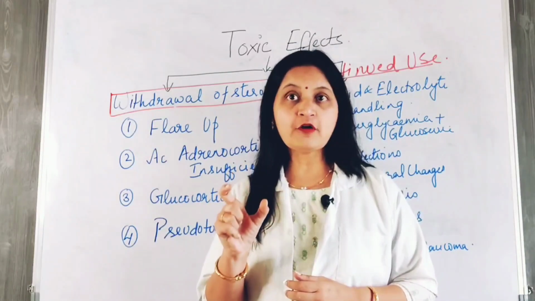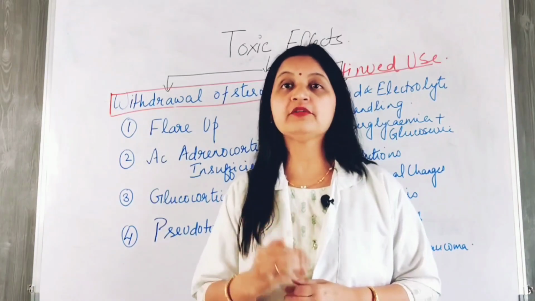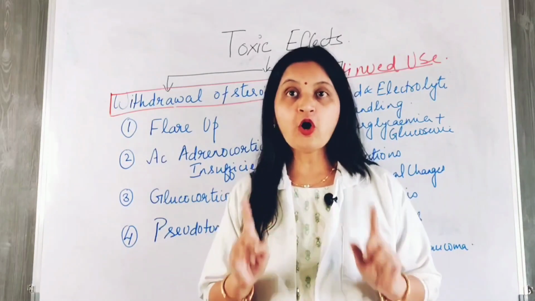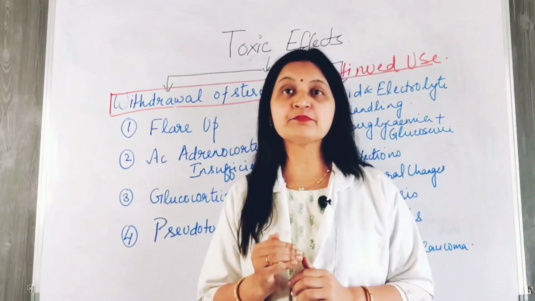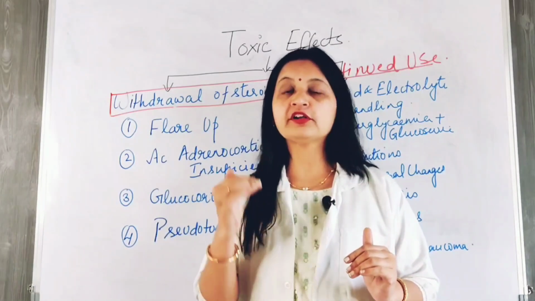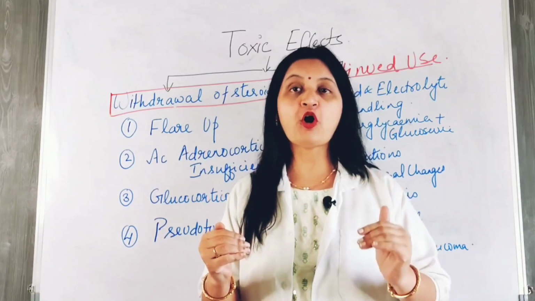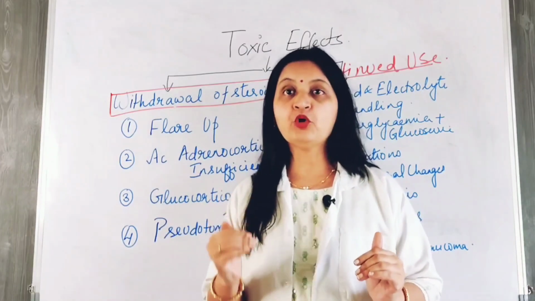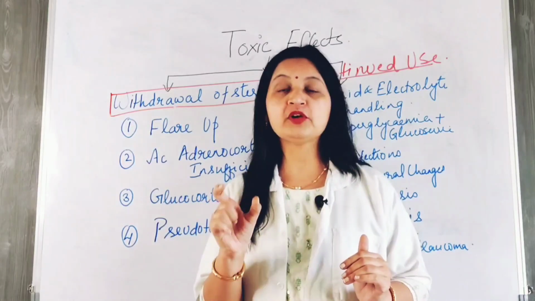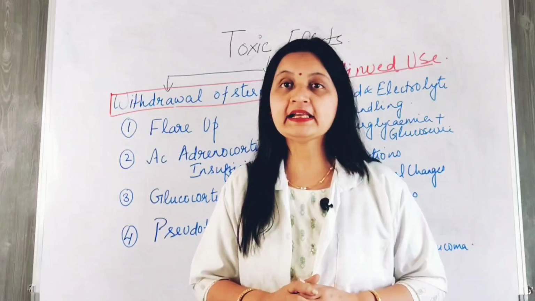The increased release of parathyroid hormone can cause resorption of the bone, leading to increased risk of fractures. Also, the bone density decreases because of decreased bone formation and increased bone resorption. So, the bone formation decreases because of the suppression of osteoblasts, and bone resorption increases because of stimulation of osteoclastic activity due to alteration in the RANK ligand.